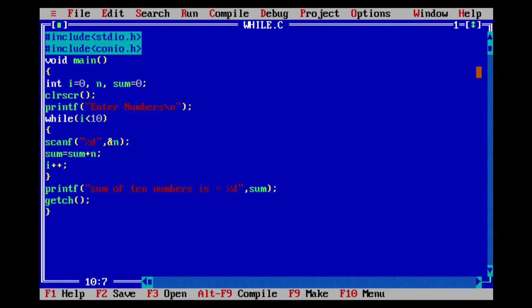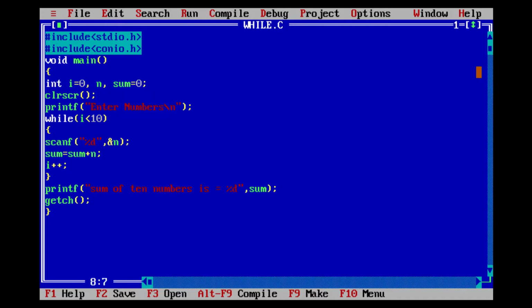scanf is an inbuilt function. Its definition is in the conio.h header file. It is used to read values from the keyboard. So here it will accept input from the user. Now it will add that value into the sum variable. After that, the value of i will increase by 1. Earlier it was 0, now it is 1.